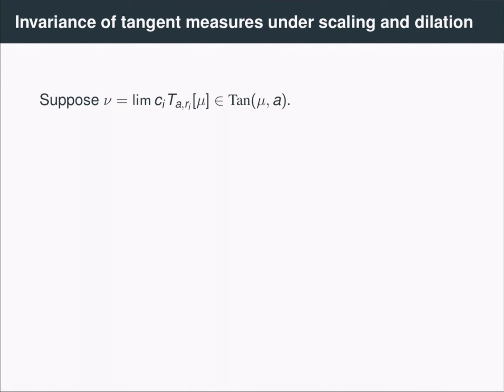So suppose we have a radial measure mu and a point A in its support, where the tangent measures are non-empty, and suppose nu is a tangent measure given as the following limit of blowups, using some coefficients c sub i and some radii r sub i converging to 0.